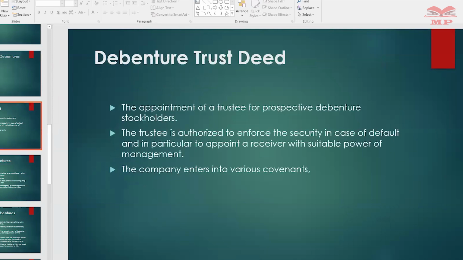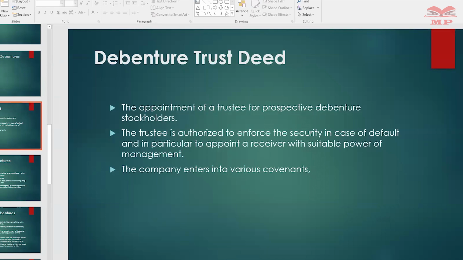So we talk about the debenture trust deed. This is where we said it contains the terms and conditions in detail, and it's for safeguarding the interest of debenture holders. It basically contains the appointment of a trustee for prospective debenture stockholders.